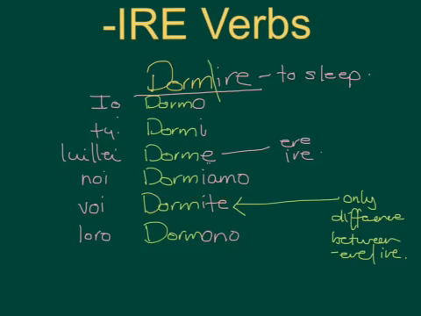Okay. So how do we say you all sleep? Dormite. How do you say I sleep? Dormo. How do you say she sleeps? All right, that one there. How do you say we sleep? Dormiamo. Excellent.